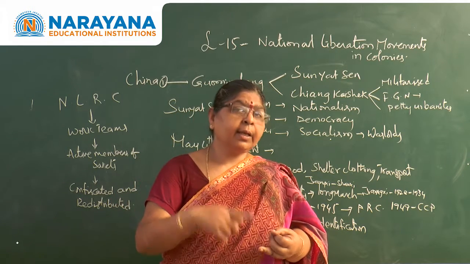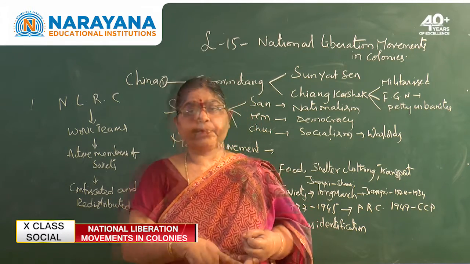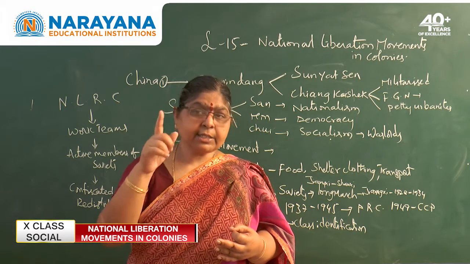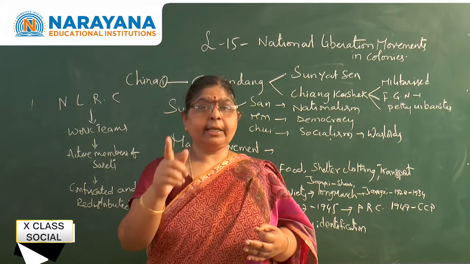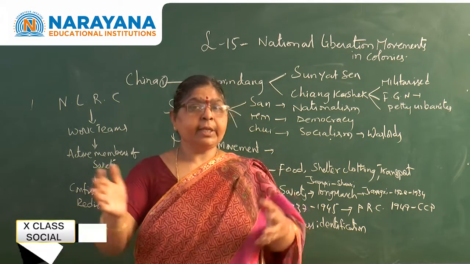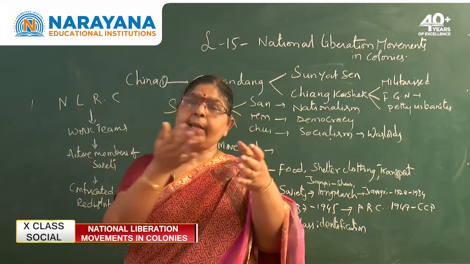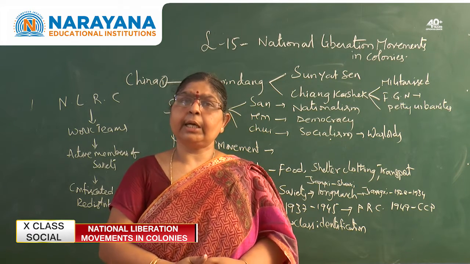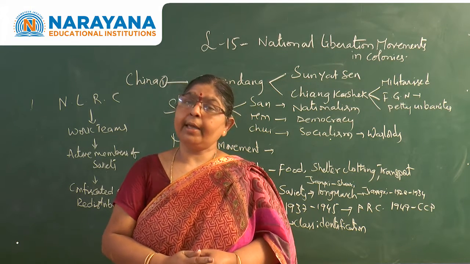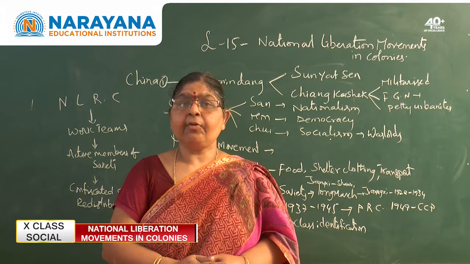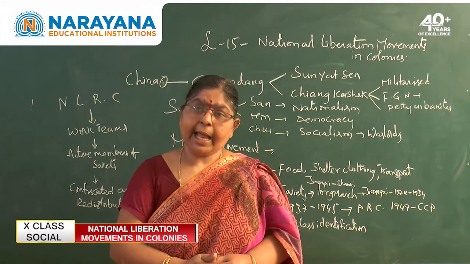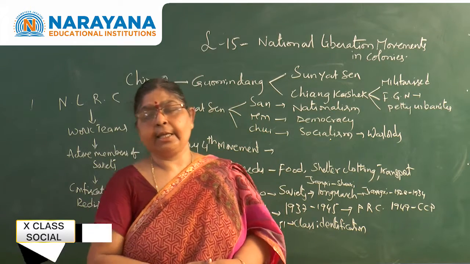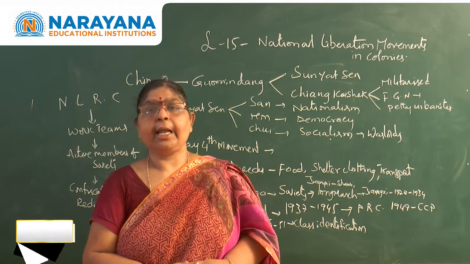What is the third one? That is socialism. How did he want to establish socialism in China? By the nationalization of the industries and the nationalization of the land. Means all the lands and industries shall be under the control of the government. But unfortunately he could not consolidate his power. Why? Because the regional warlords, the regional landlords, did not allow Sun Yat-sen to go ahead with this land reform.